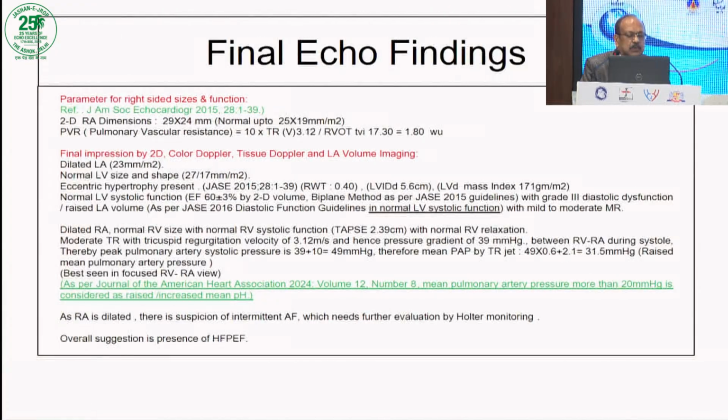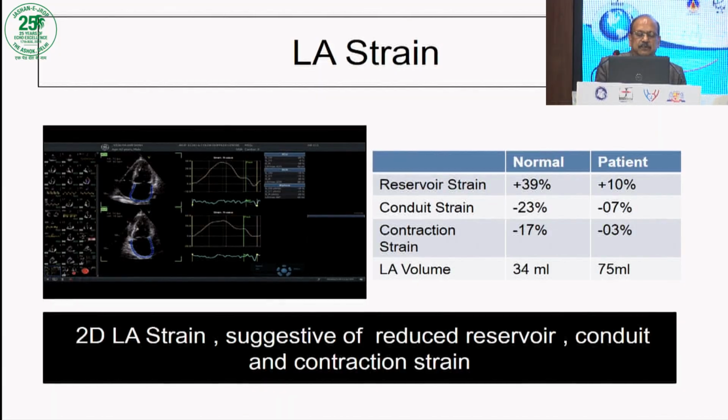We said this patient belongs to a possible category of heart failure with preserved ejection fraction. As the RA was dilated, we suspected intermittent atrial fibrillation. Now look at this LA strain pattern. This is the patient, this is normal, reservoir. Conduit, this is normal, and this is what the patient has. And this is contraction, what is normal and what the patient has. Significantly reduced LA strain with large LA volume.